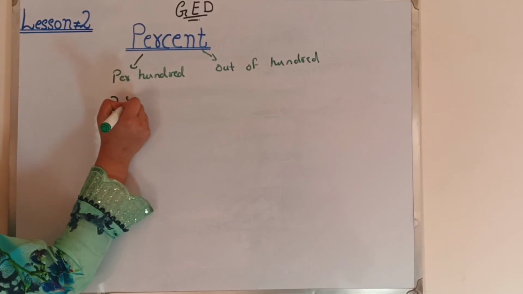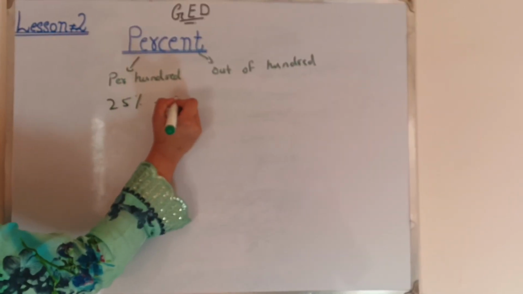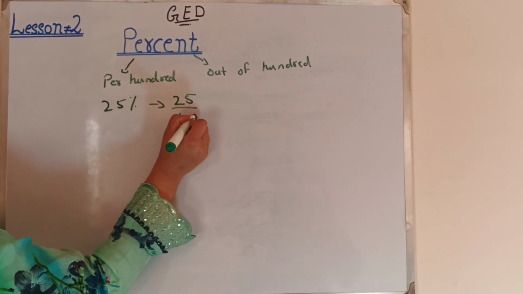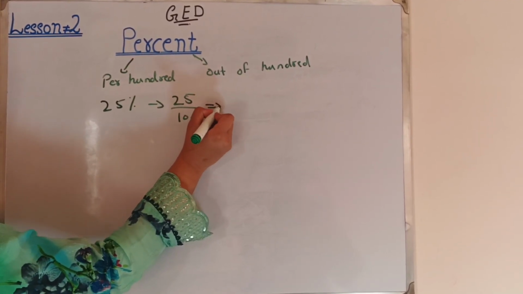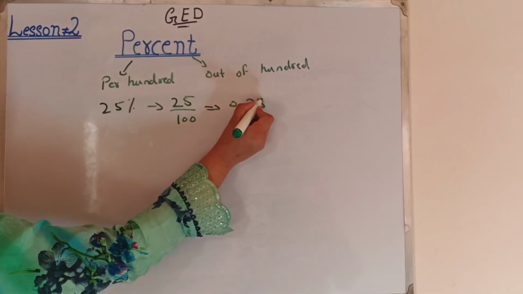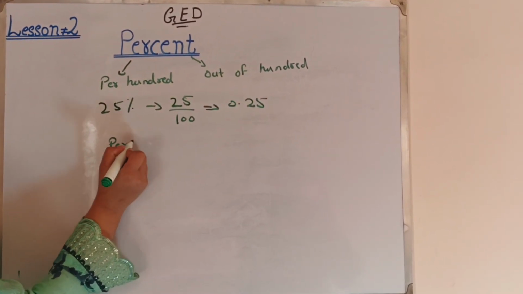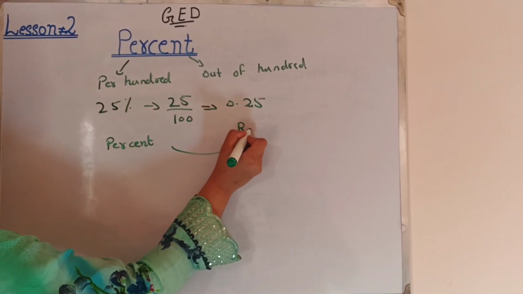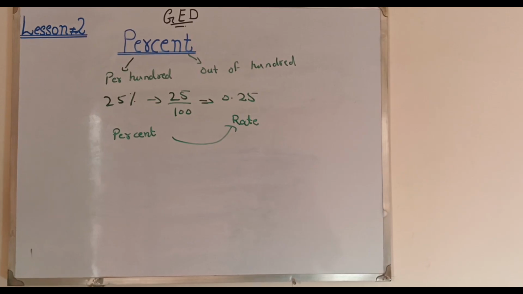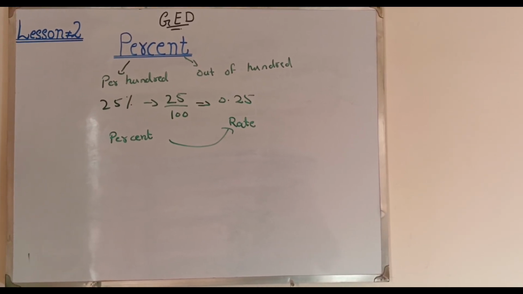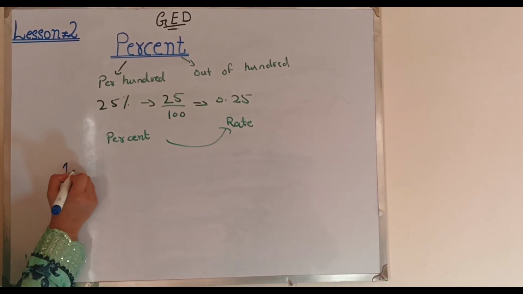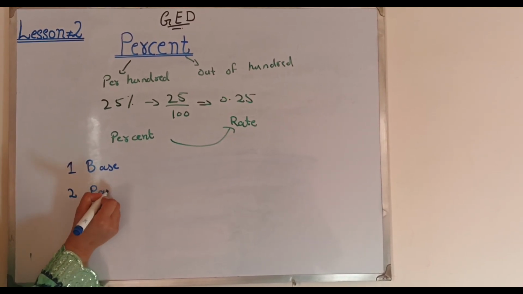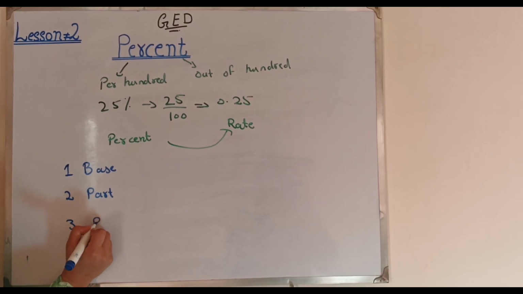So if you have 25%, percent means 25 out of 100. I'm going to write it as a fraction, 25 out of 100, 25 divided by 100. When we divide, our answer in decimal is 0.25. So that is how we can convert percent into decimals, which is called rate. Every percent problem involves three parts: base, second part, and third is rate.